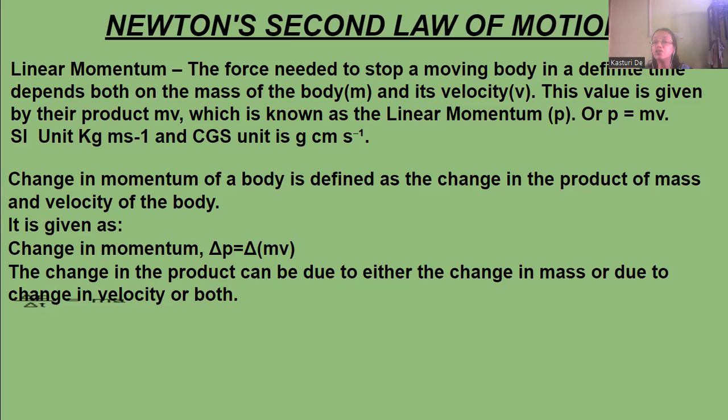The change in the product can be due to either the change in mass or the change in velocity, or both. As linear momentum depends on mass and velocity, the change in momentum can be due to either change in mass, or change in velocity, or change in both.